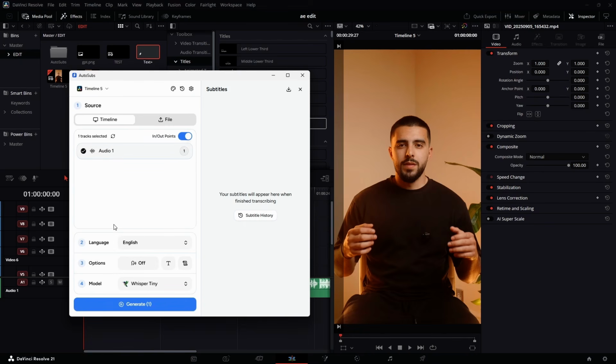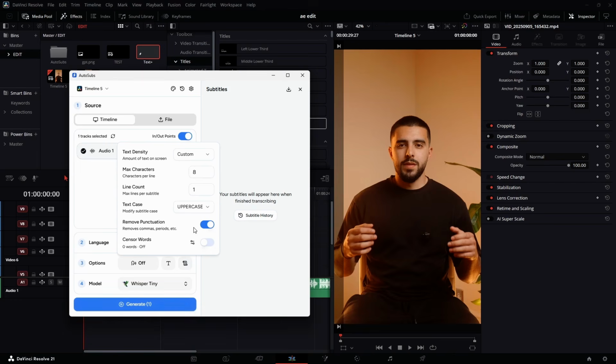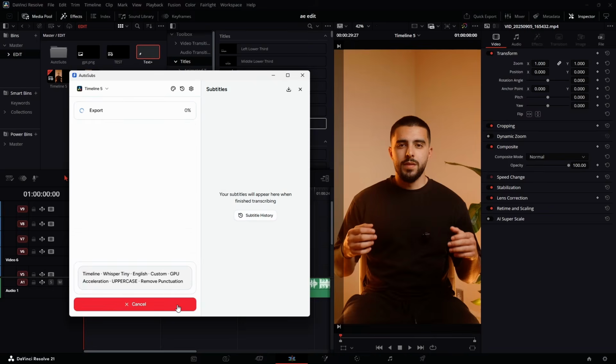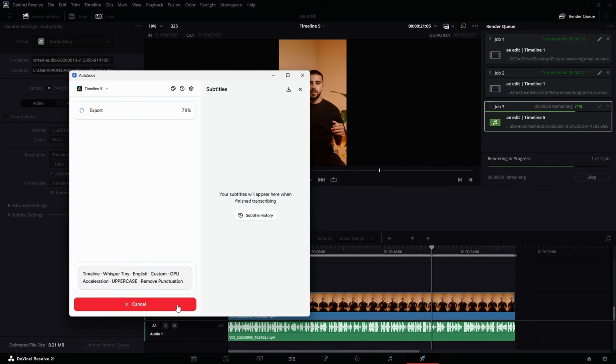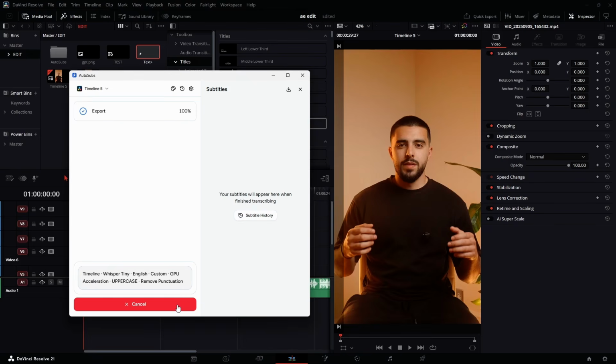Select the audio track you have it on and make sure it's English, and the model should be this whisper tiny because it's the fastest, so that it won't take a lot of time. Now you have to set the custom maximum character. Let's leave it at 8, 1 uppercase, and this one I think is fine. Let's just hit generate, and you can wait for a moment. It's going to export the file and then bring it back into DaVinci Resolve.